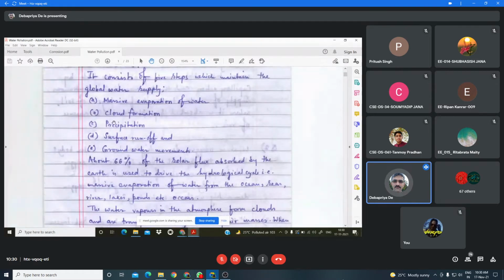So this is the reason for massive evaporation of the surface water. I know you have an idea about the greenhouse effect, because there are six greenhouse gases: carbon dioxide, water, nitrous oxide, methane, chlorofluorocarbon, ozone. These are the 6 greenhouse gases.